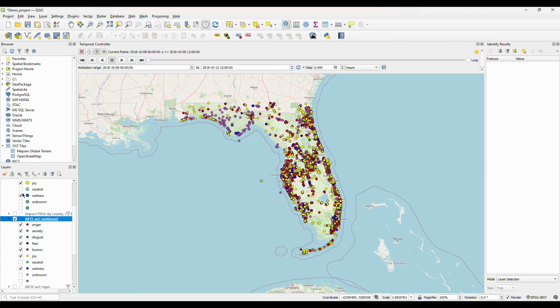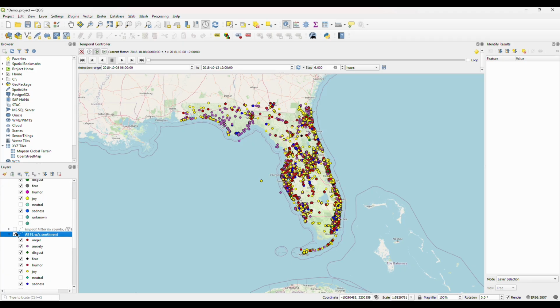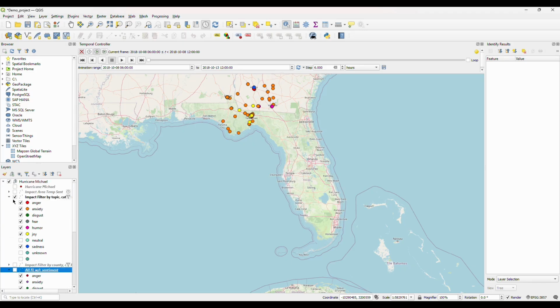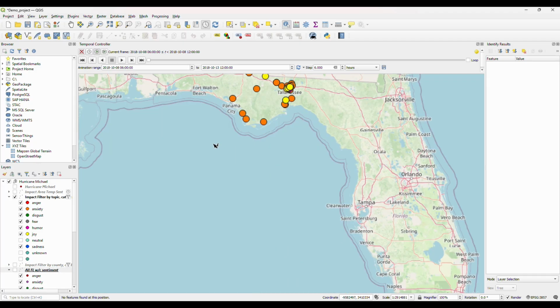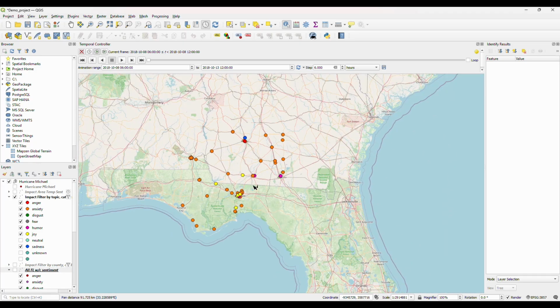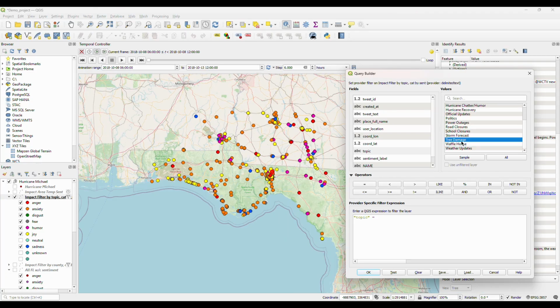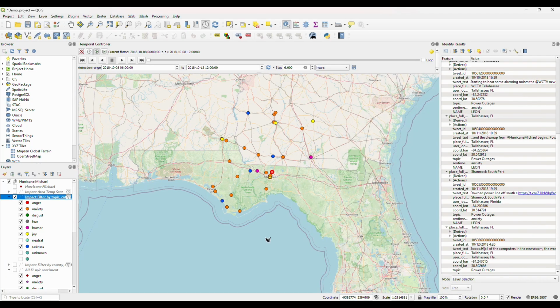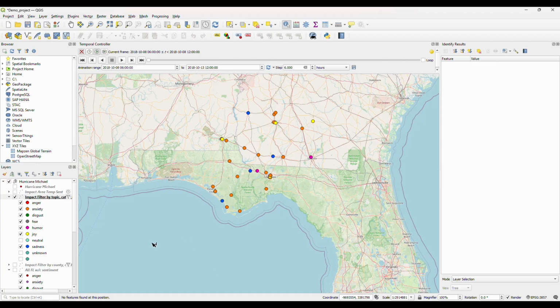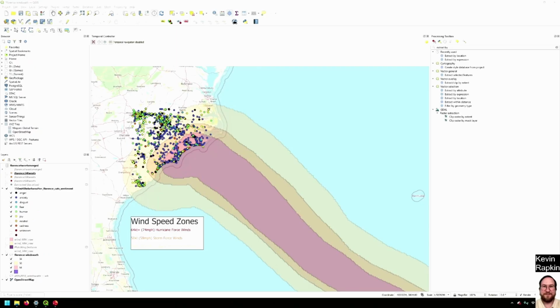Now, if we want to get a better picture, we're going to want to activate the impact layer and filter by topic. This specifically is power outages, and here you can see everyone in this area is mostly anxious about power outages. So that's the basic functionality after uploading the data into QGIS. And as you can see, there's a trend between the tree damage and the path of the hurricane and also the power outages. Here's a brief demonstration of how we used QGIS to analyze our data with these storms.